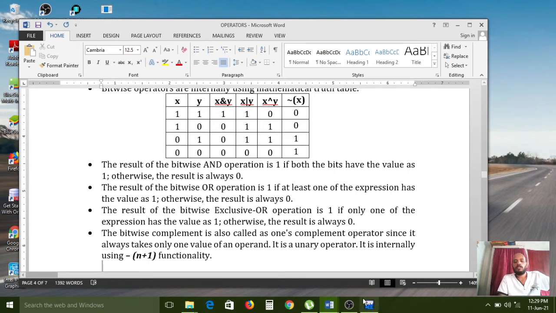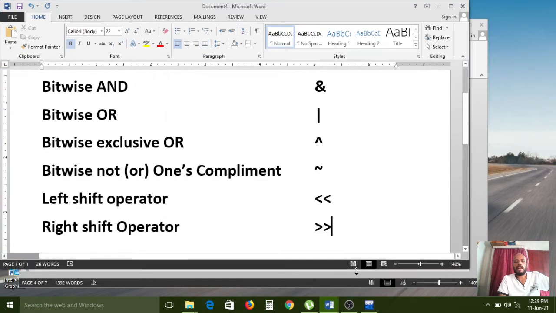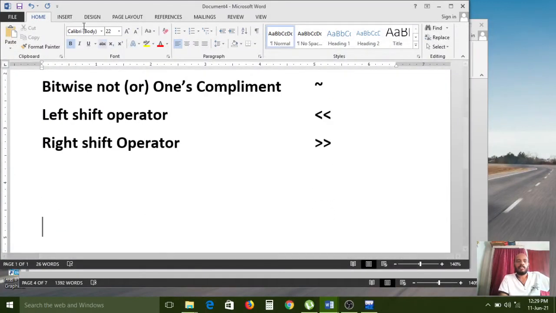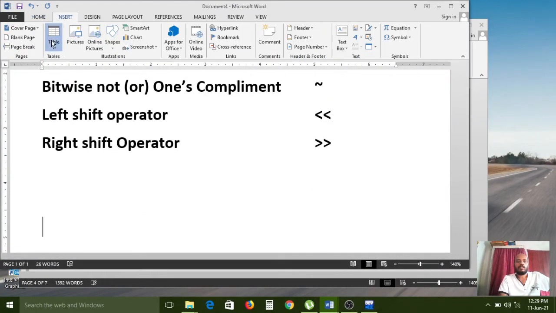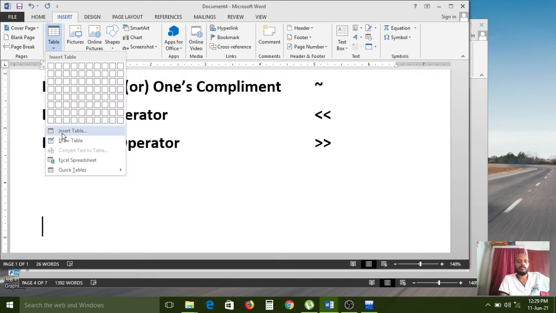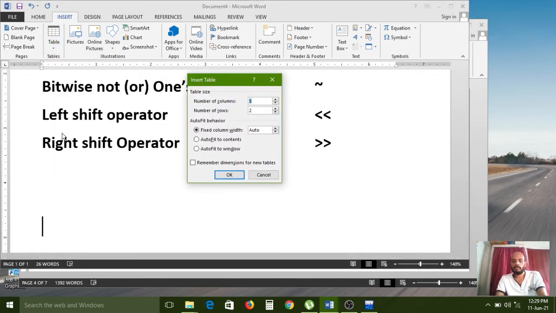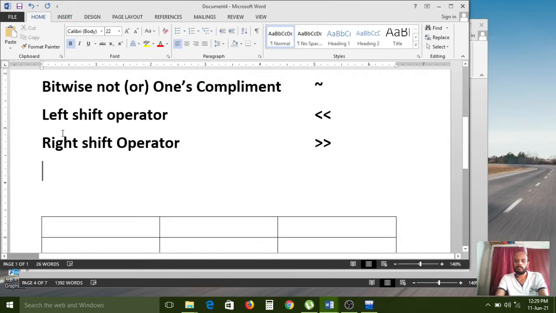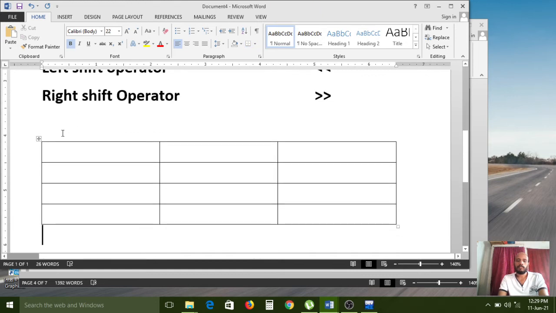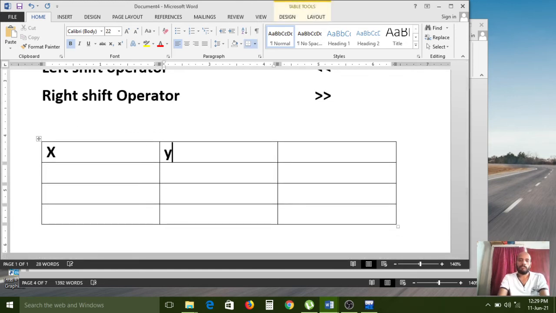For your understanding purpose, I am creating one table, insert table, 3 columns, 5 rows. Here x, y.